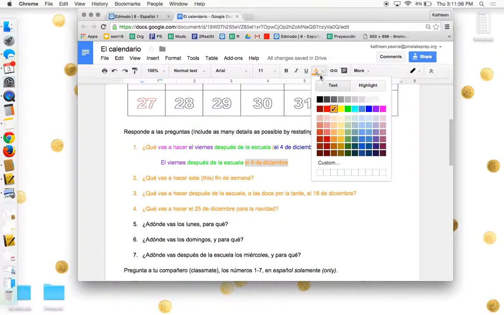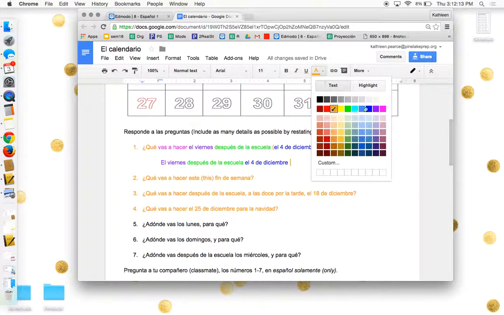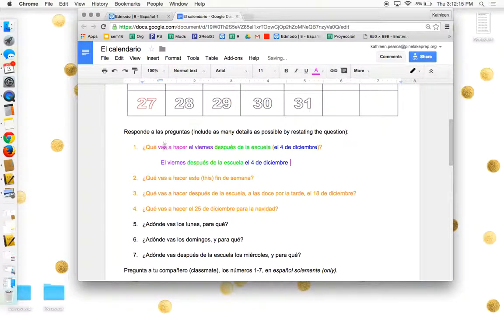So as you can see, you have all of the parts. You have the purple part, you have the green part, and you have the blue part. The only part that you're missing is the pink part. And so that's where you're going to talk about what exactly you're going to do. So it was tú vas, ¿qué vas a hacer tú? En la forma yo, voy. And then whatever it is you're going to do.